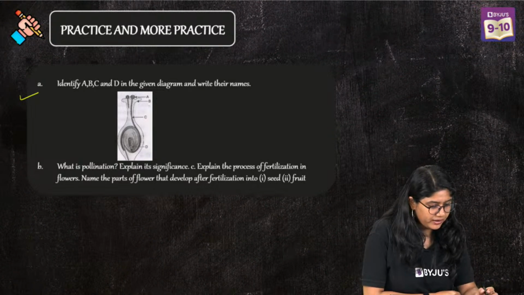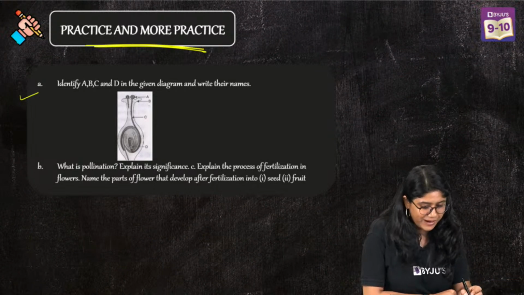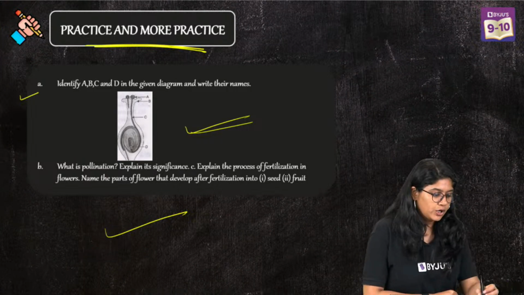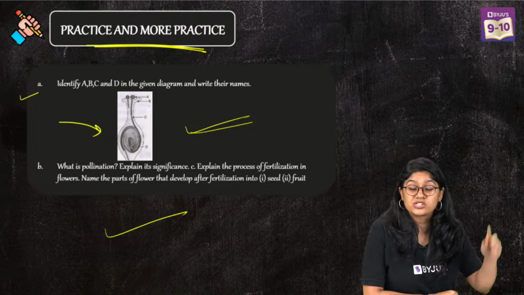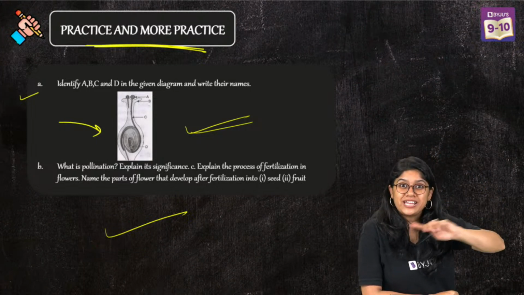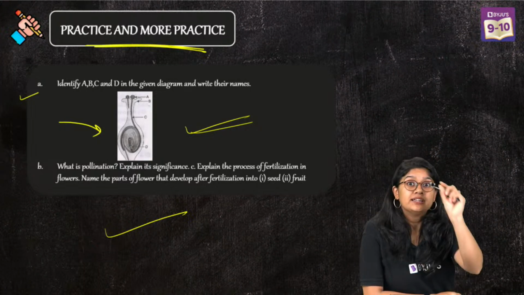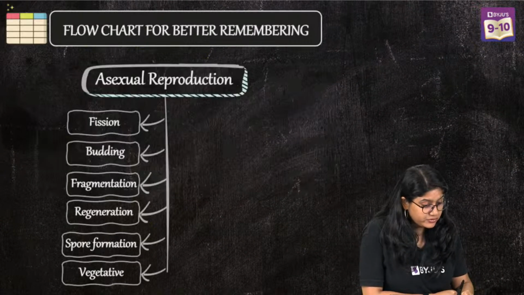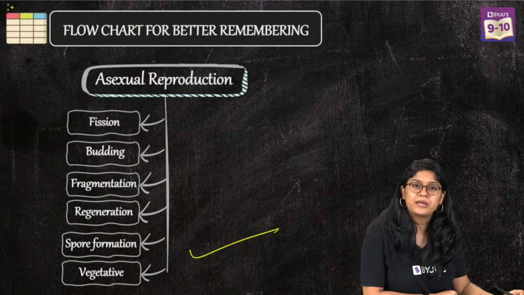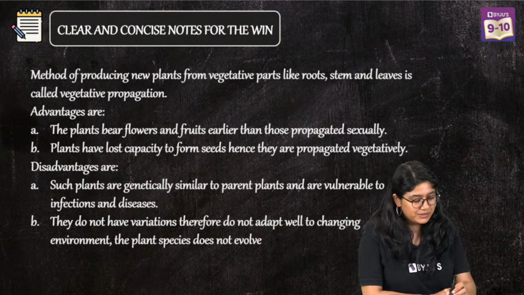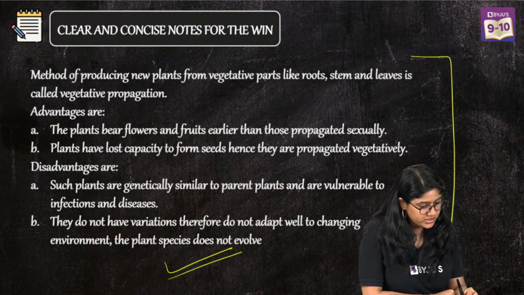We have to practice more and more. Practice these questions, and it will help you. Look at the diagram. You have this diagram in your textbook. Please go through the textbook and look at all the diagrams and the labelings, as they can come in your examination. Please use the flow chart, and make notes.